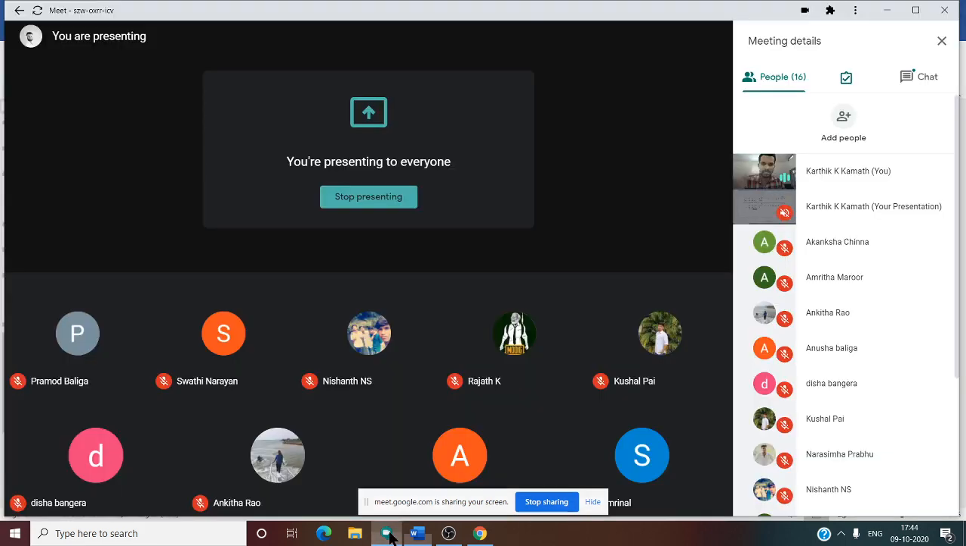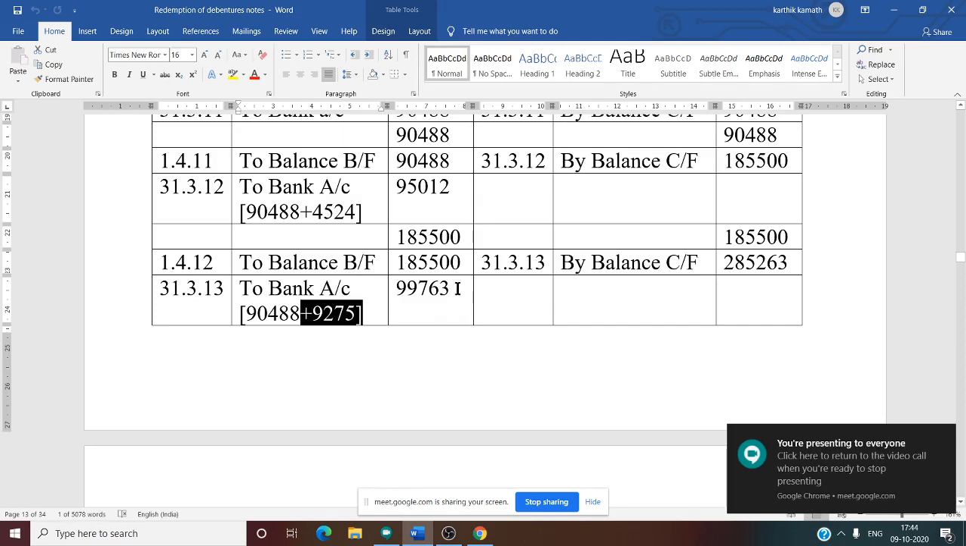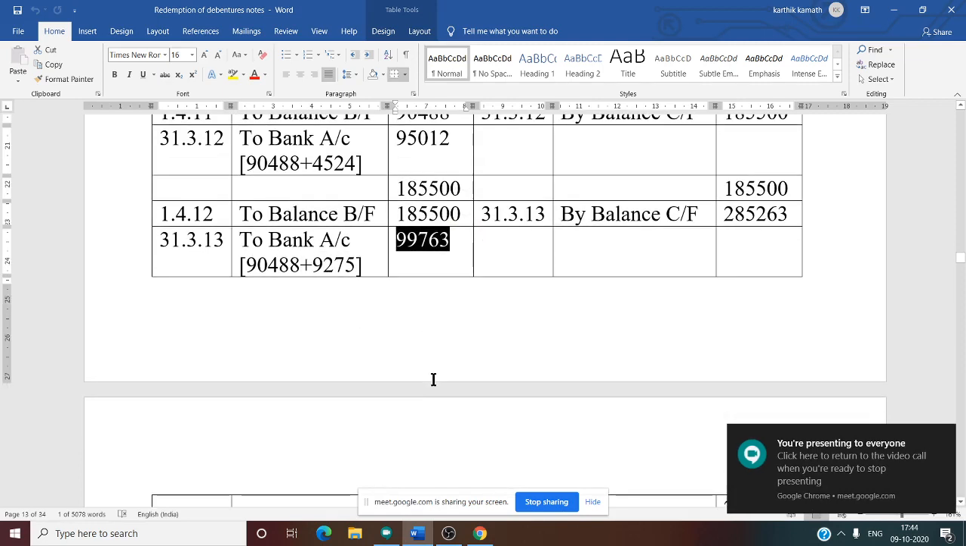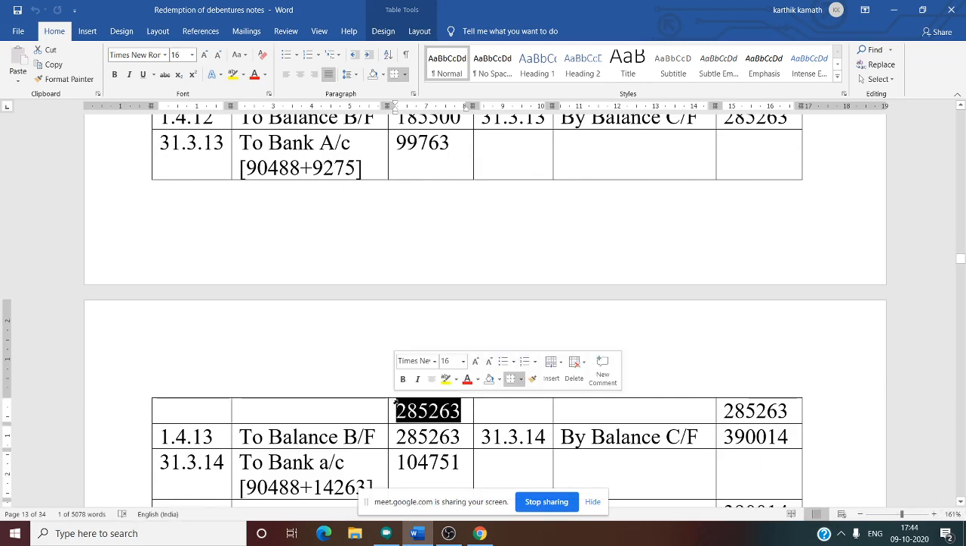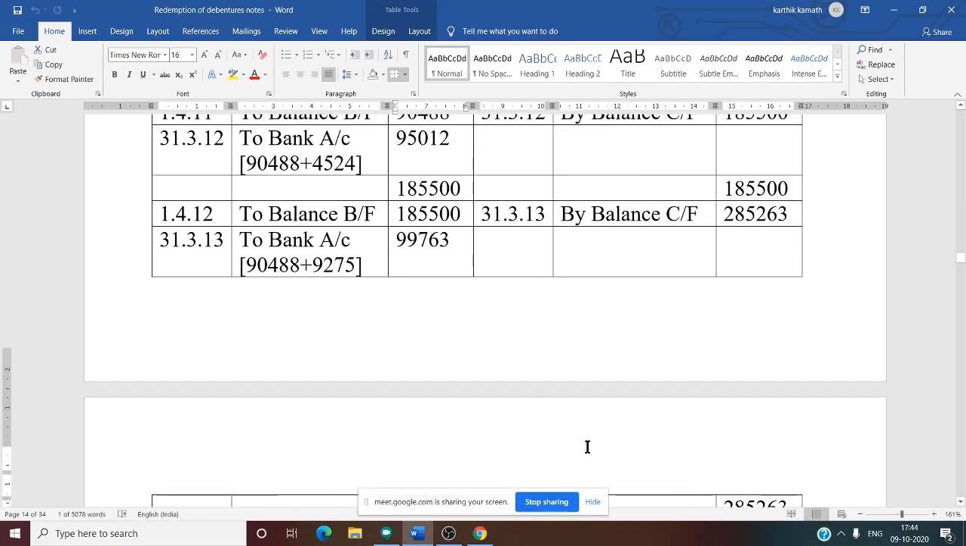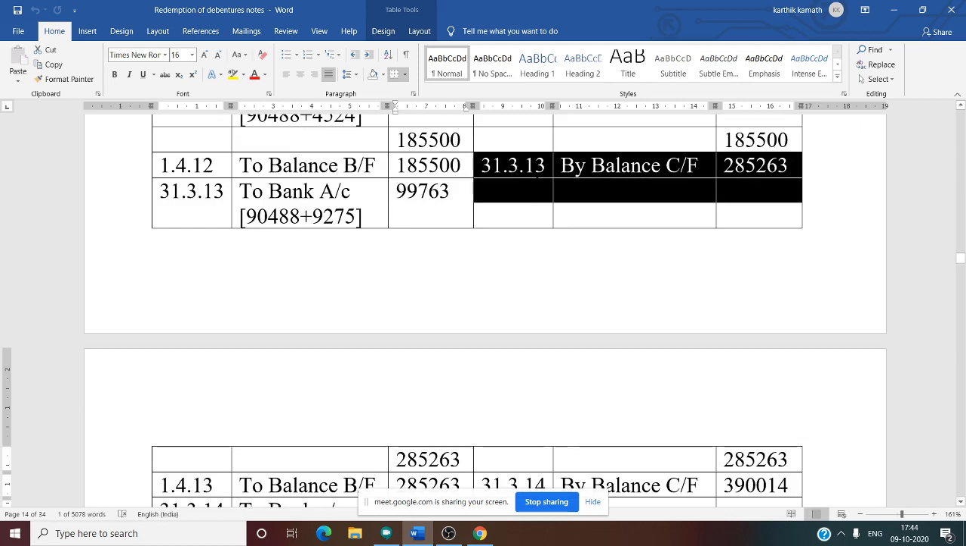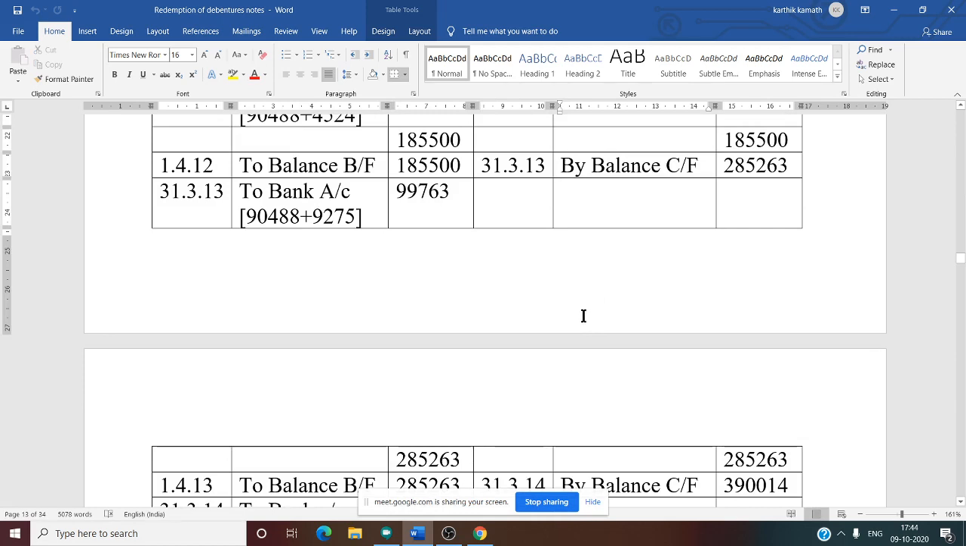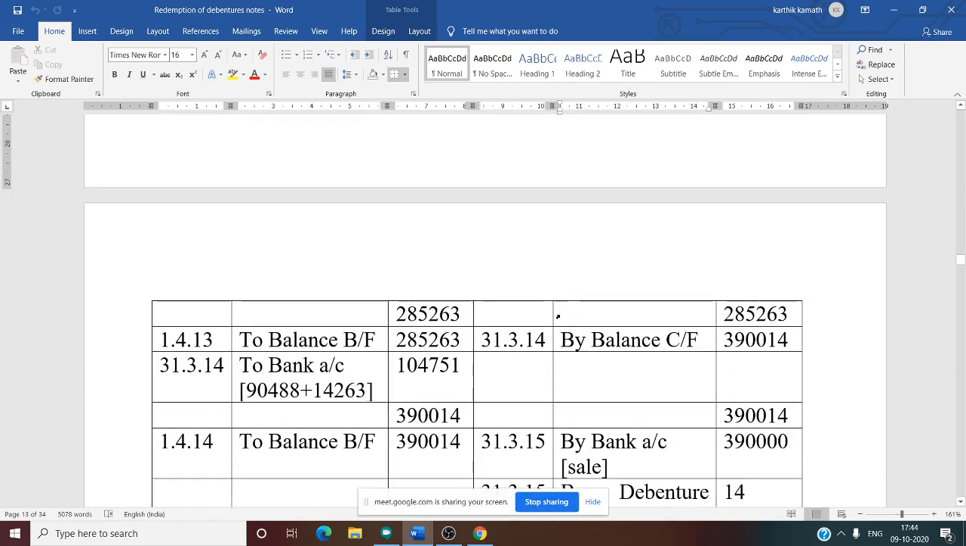So in debenture redemption fund investment account, it is very important, except for the first year. In the remaining years, that is second, third, fourth year, what happens? We need to write profit and loss appropriation plus interest, because interest is also reinvested. See this, now total is 99,763. Yes, so total of the third year is 2,85,263. No other information in the third year. So close the third year. Third year is closed. By balance carry forward 2,85,263.